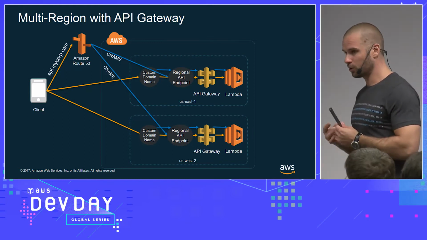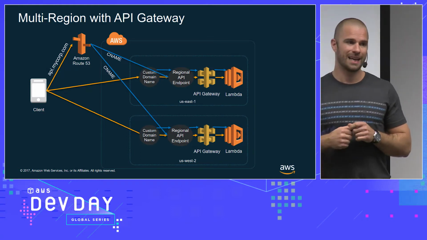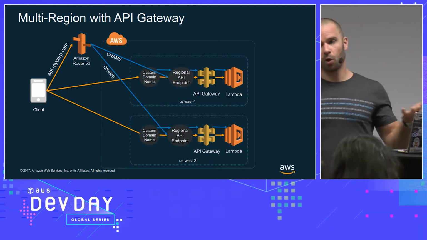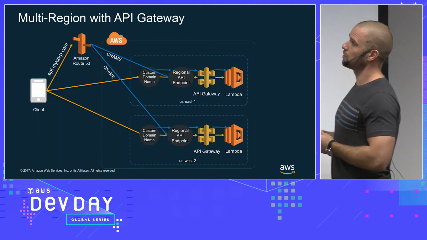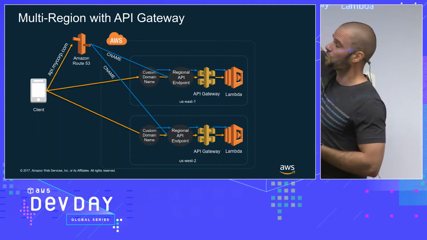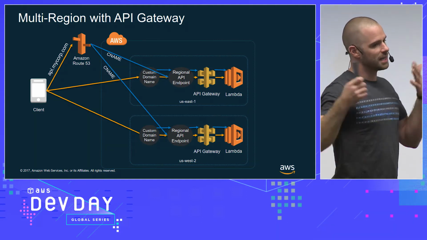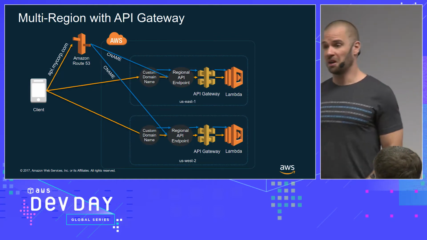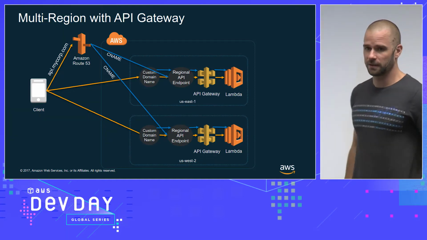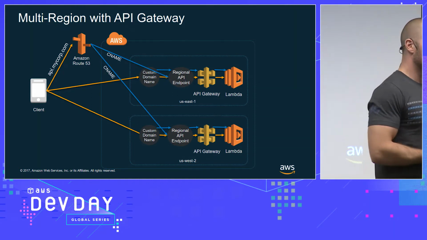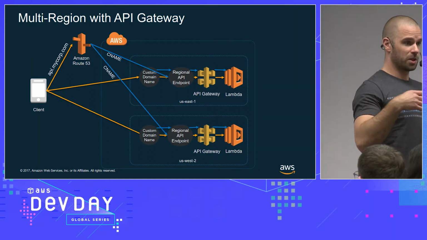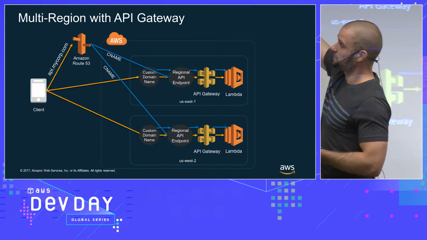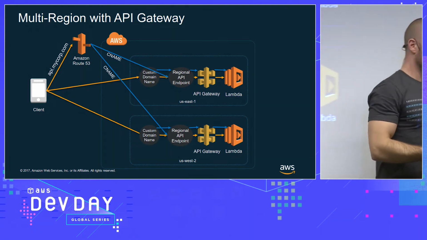Something that I will also talk more about, I have a full session on that, delving into reliability and availability, especially for deploying multi-region infrastructures. Now API Gateway supports regional endpoints, right? So as Danilo said, initially when we launched API Gateway, there was a CloudFront distribution attached to it by default, and there was no way for you to get out of it. That means that you were limited, especially in using a custom domain name. It was not easy to integrate Route 53 with it, or actually, it was impossible.